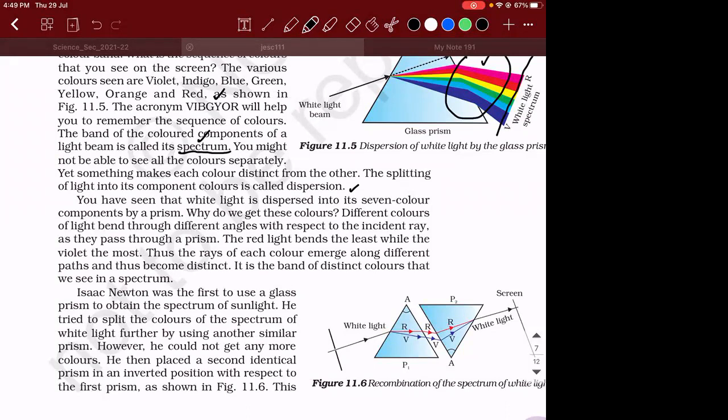That is the first point. Second, due to the difference in wavelength, what will happen? Due to the difference in these wavelengths, the extent to which each light gets bent will be different. So write it down: due to the difference in wavelengths, the extent to which each color gets bent after refraction is different.